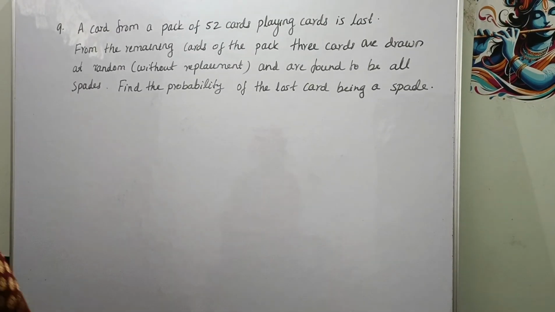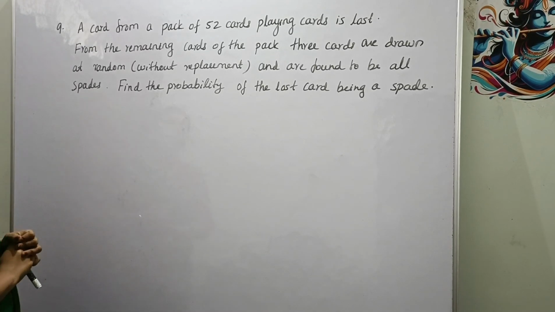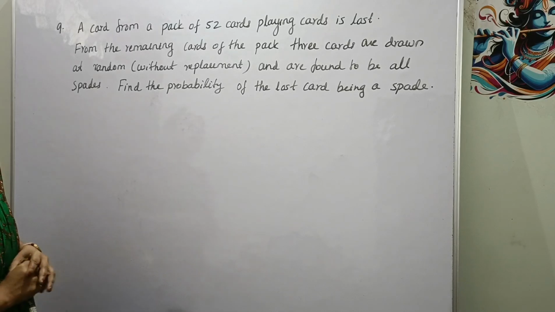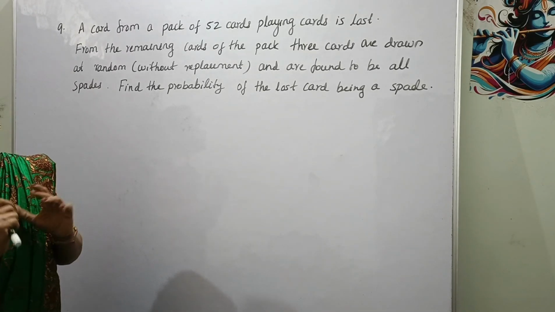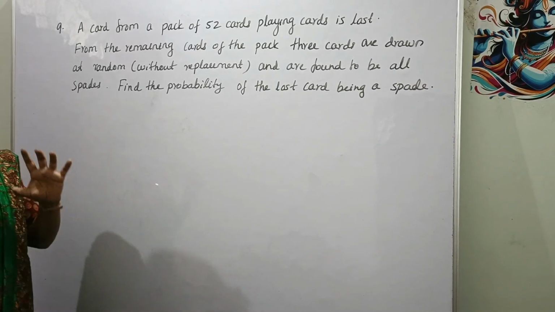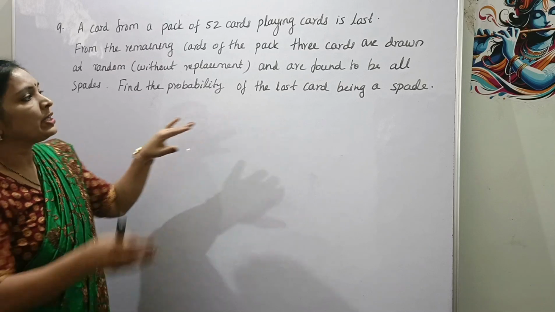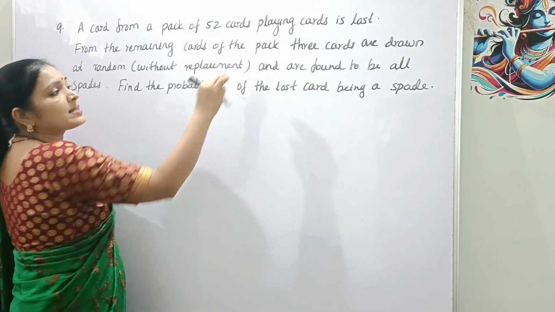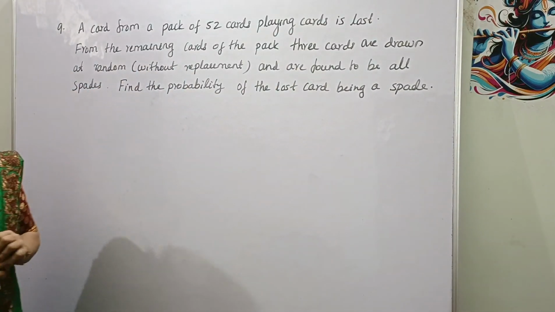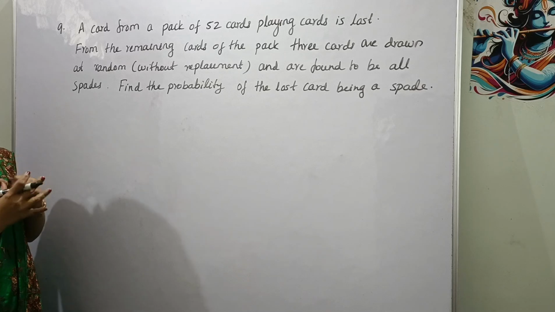A card from a pack of 52 playing cards is lost. From the remaining cards of the pack, 3 cards are drawn at random without replacement and are found to be all spades. Find the probability of the lost card being a spade. See here, find the probability of the lost card being a spade, given that drawing 3 cards are also spades. Okay, so here first of all we don't know what is the lost card, right?